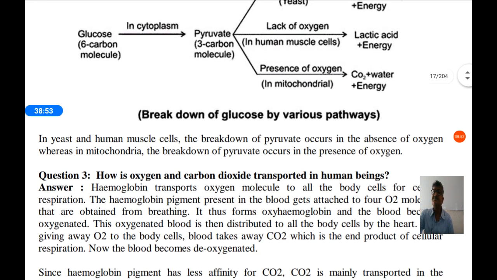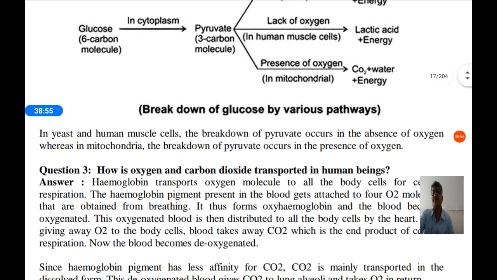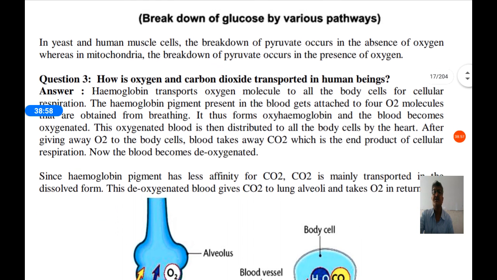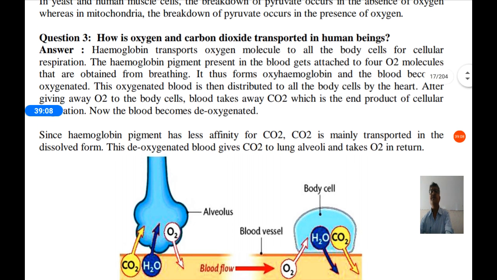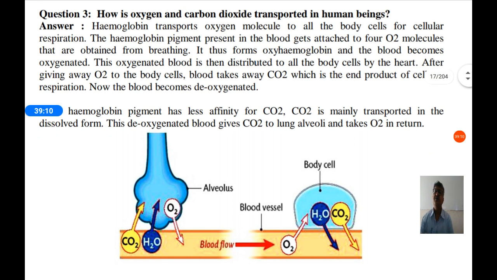In yeast and human muscle cells, the breakdown of pyruvate occurs in absence of oxygen, whereas in mitochondria the breakdown of pyruvate occurs in the presence of oxygen. Next, question number 3. How are oxygen and carbon dioxide transported in human beings? So how do oxygen and carbon dioxide move, or how does gaseous exchange take place in human beings?